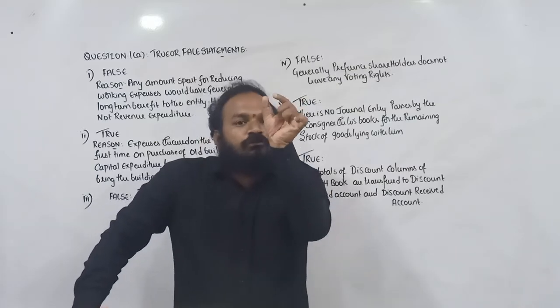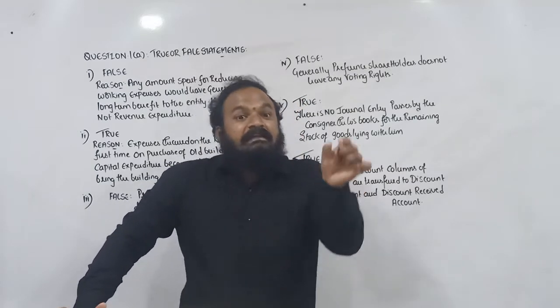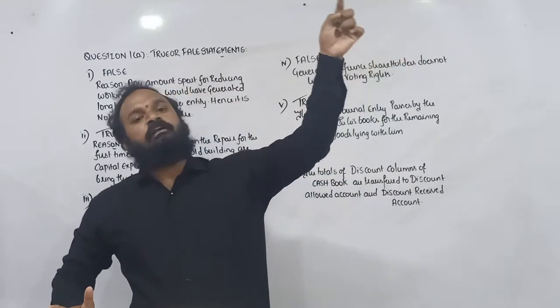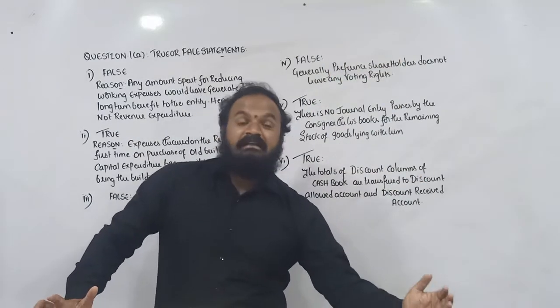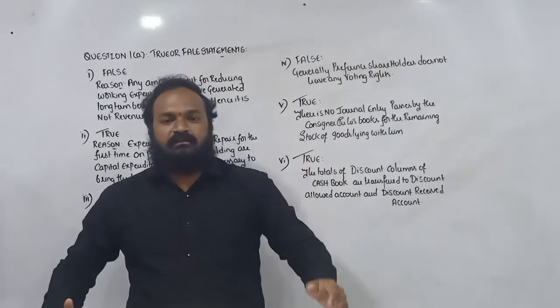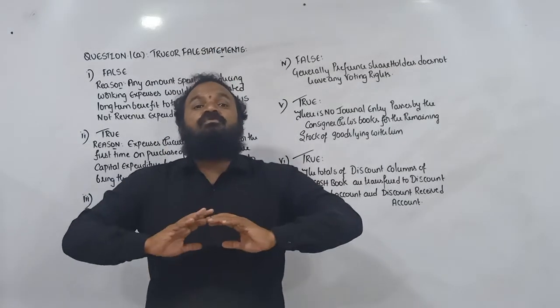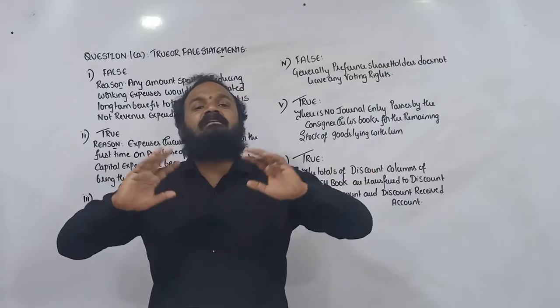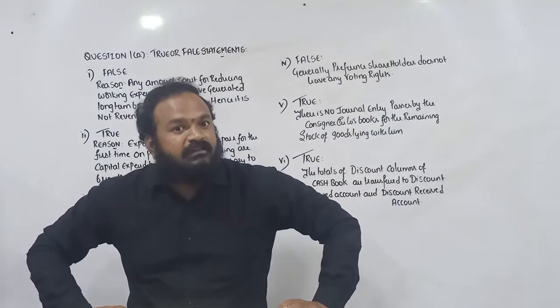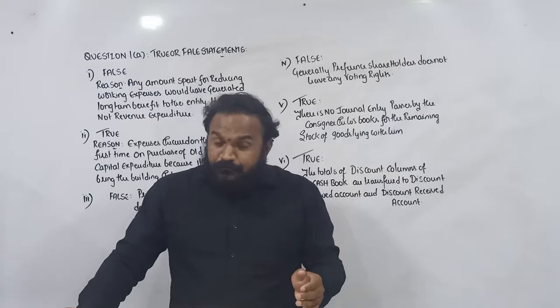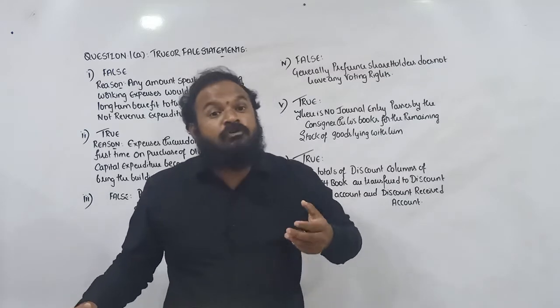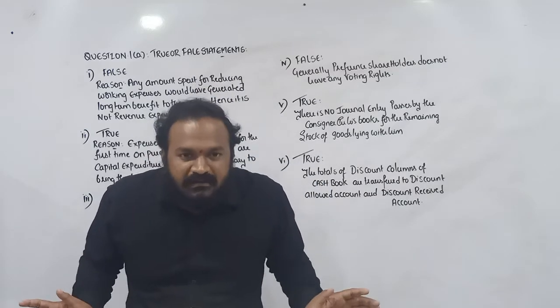The total of the discount allowed column is debited to discount allowed account in the ledger. The total of the discount received column is credited to discount received account in the ledger. They are merely information columns. They are not accounts. For information columns, we are not able to do an activity called balancing.